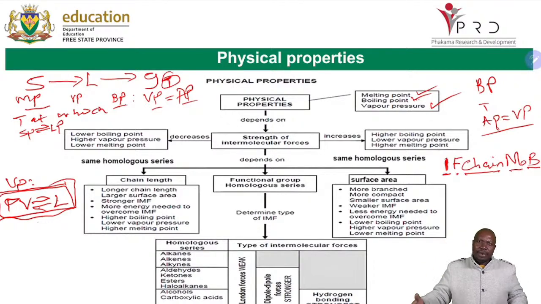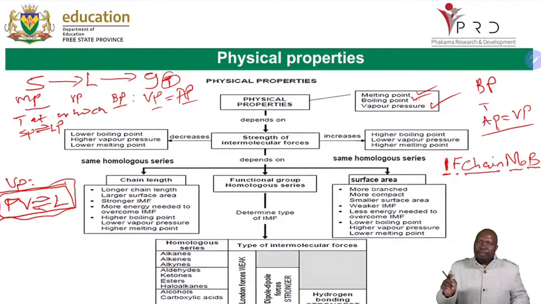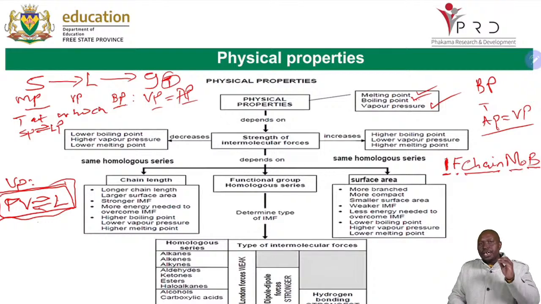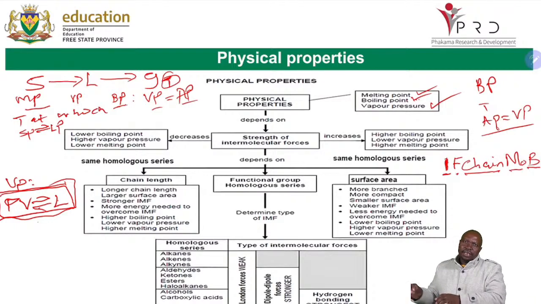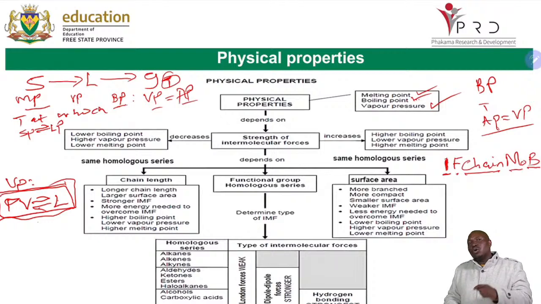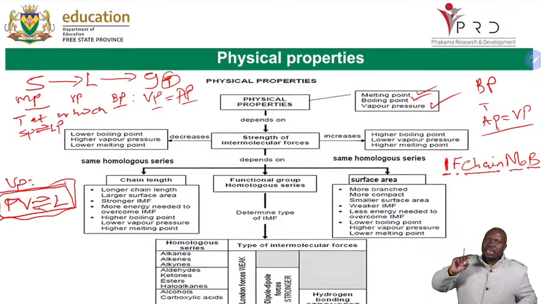You know, as you increase the branch, the strength of intermolecular force decreases, and the boiling point and the melting point will decrease, but the vapor pressure increases. Remember, when boiling point increases, vapor pressure decreases. So you have to have all that. So you can see that the strength of intermolecular force goes hand in hand with increasing boiling point and increasing melting point, whereas vapor pressure goes hand in hand with the decreasing strength. When the strength of intermolecular force decreases, the vapor pressure increases. So always have that in your mind, and it will help you.